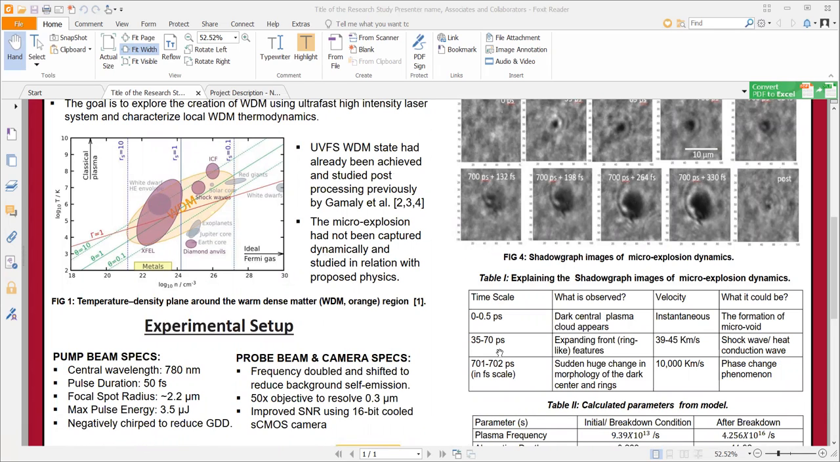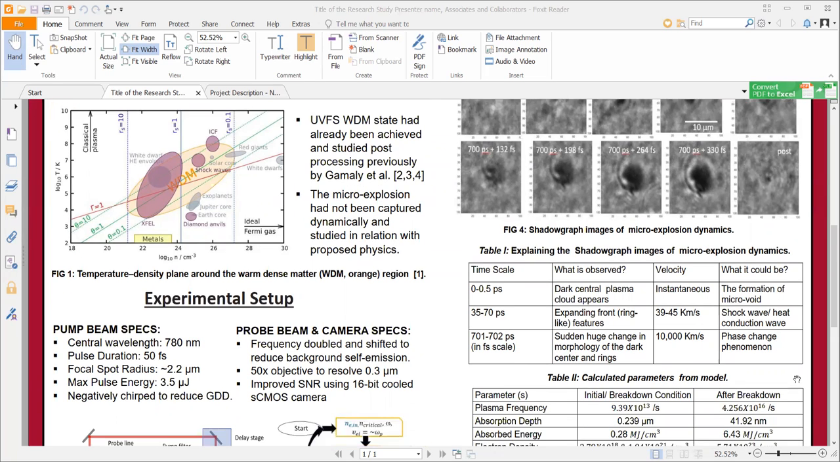The first stage happens at around 35 to 70 picoseconds. We see some ring-like expanding front features arising from the dark center plasma at a speed of 39 to 45 km per second. We call it the shock wave or heat conduction wave. Much later, at around 701 to 702 picoseconds, there are sudden huge changes in the morphology of the dark center and rings at a very high speed. We call it the phase change phenomenon.